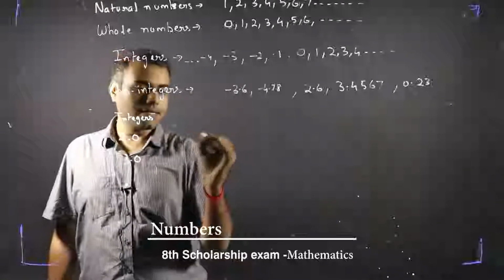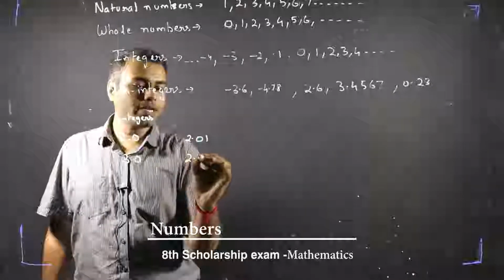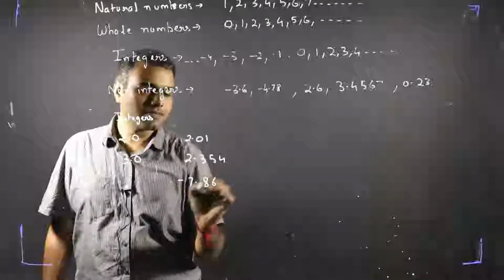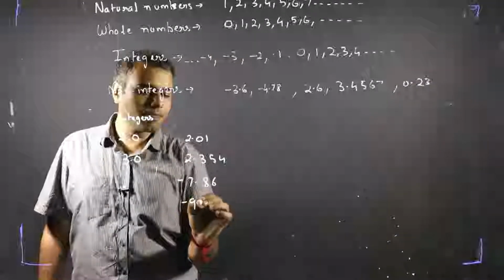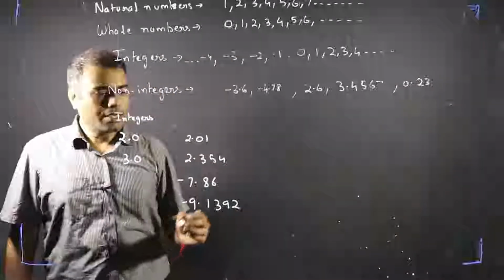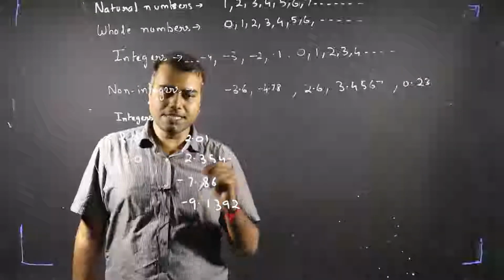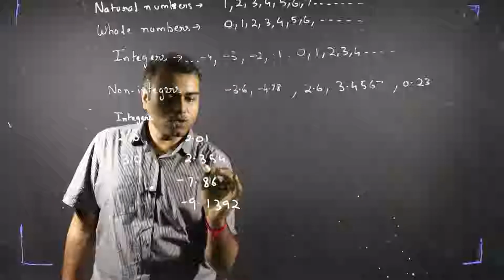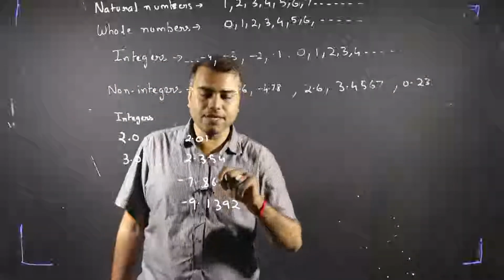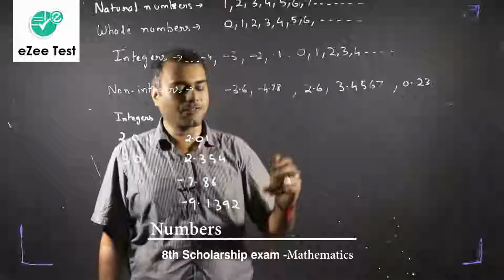But let's take another example, 2.01 or 2.354 or -7.86, -9.1392, right? So they are negative as well as positive numbers and they contain some decimal value. But what is so special about their decimal values? Before I tell you the speciality of their decimal values, let's come to another classification.